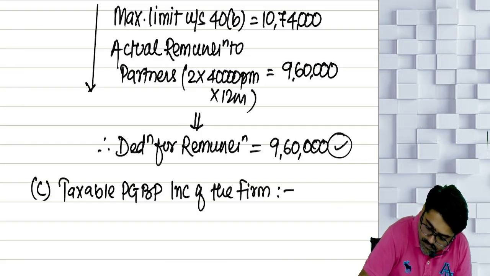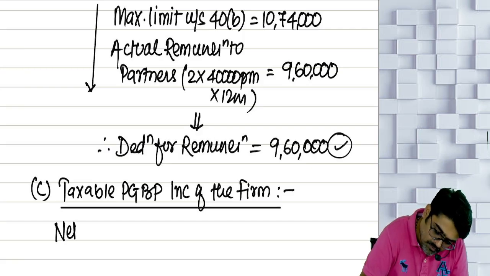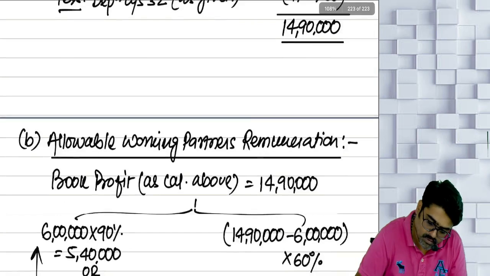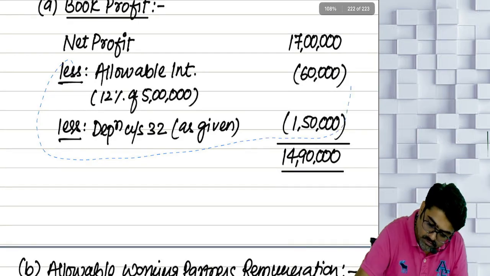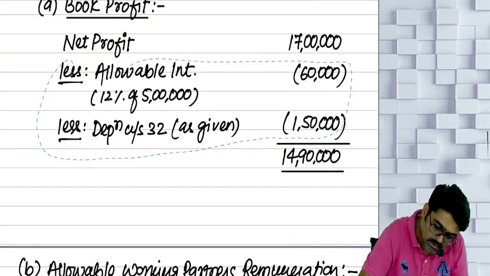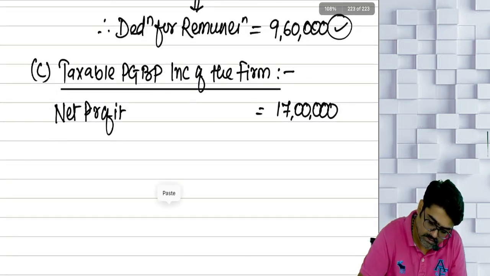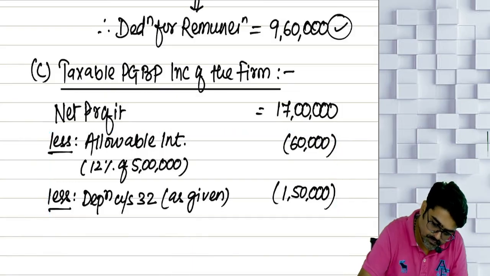We are going to start again from net profit. How much was the net profit? See what I am going to do, in this net profit, the same things I will reduce. Understanding, no? Copy and paste. So from this net profit, I will reduce these two items.